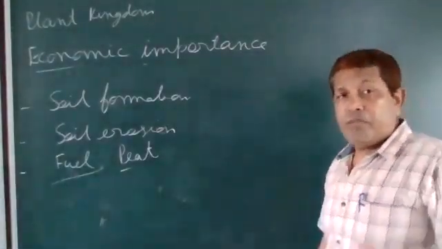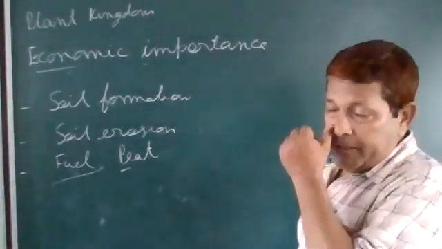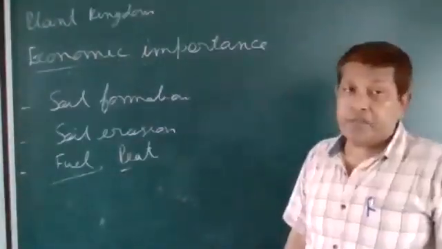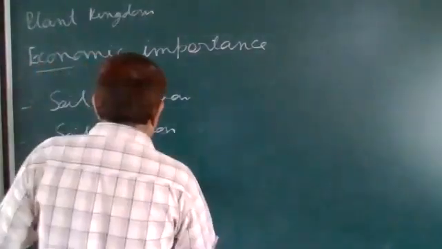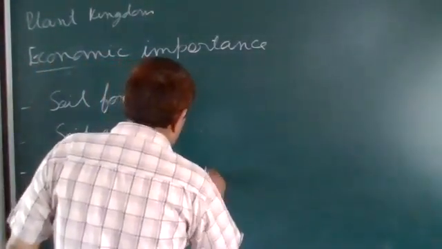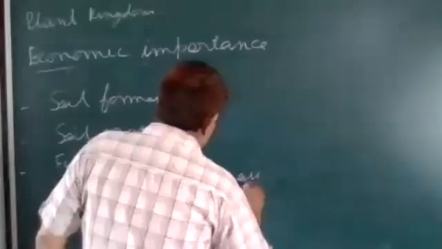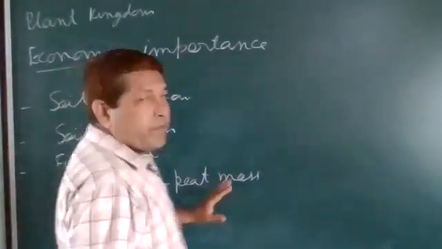So you know how peat is produced. One bryophyte is sphagnum. This sphagnum is commonly known as the peat moss.